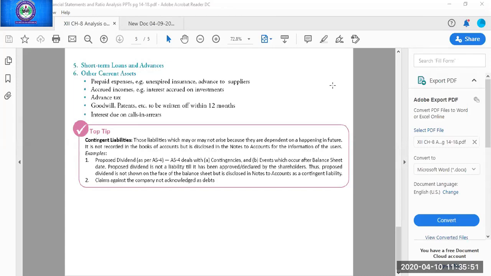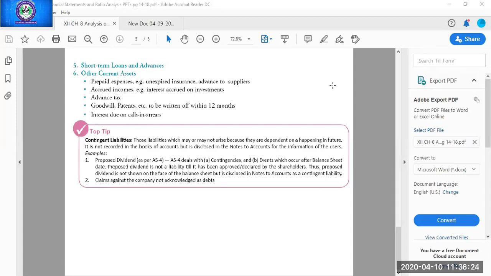So I have given you three examples, and I am repeating them. First example of contingent liability is proposed dividend. Second is claims against the company not acknowledged as debt. Third is BR discounted with the bank. Then one more thing is there, that is commitment. You can write here, it is not mentioned in this PDF, commitment.